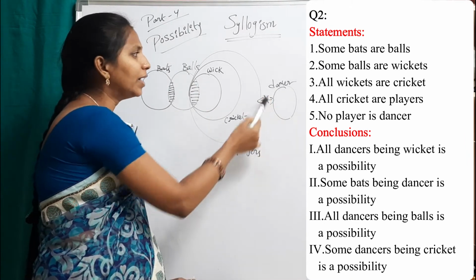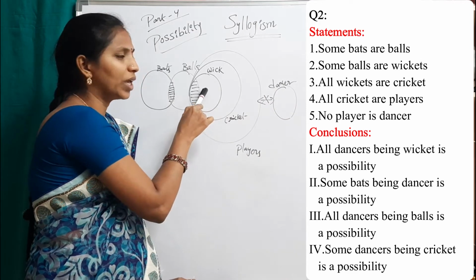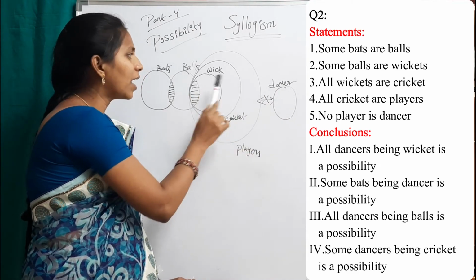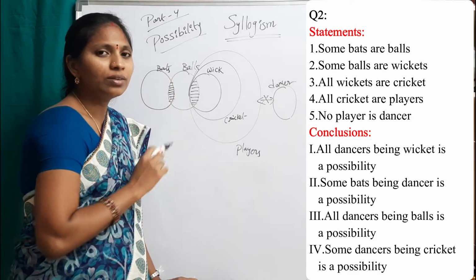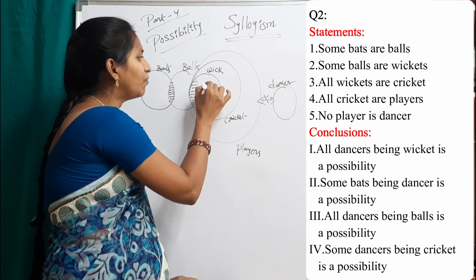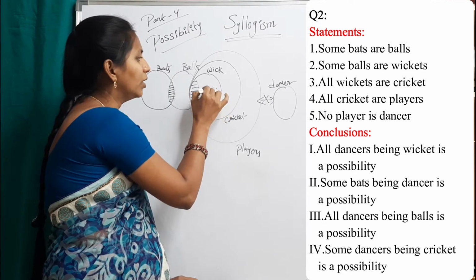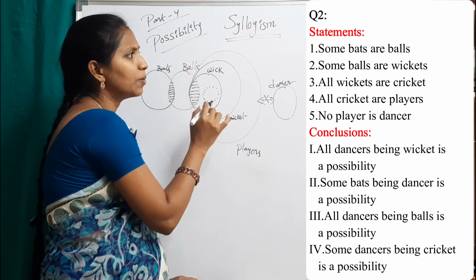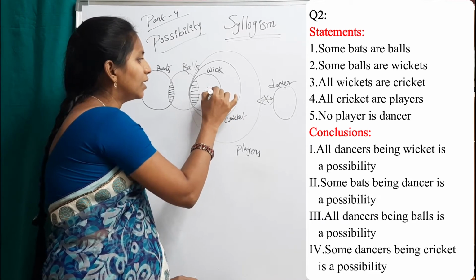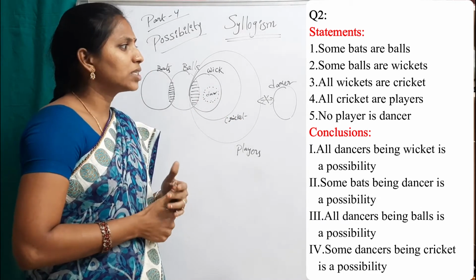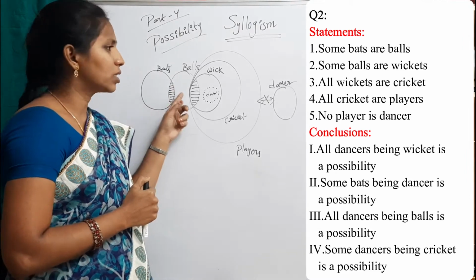We can't write this dancer inside of this wicket. If we write this dancer inside of this wicket, then statement's violation occurs. But suppose I write this dancer, all dancers being wickets is a possibility. Now see statements. Some bats are balls.